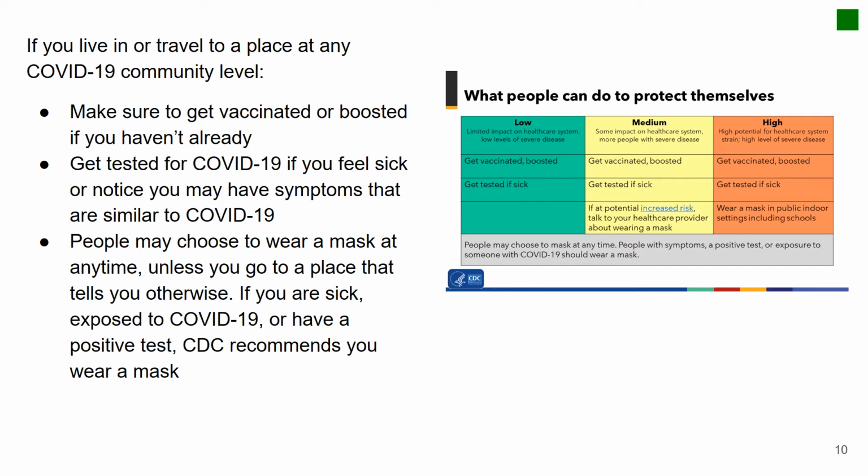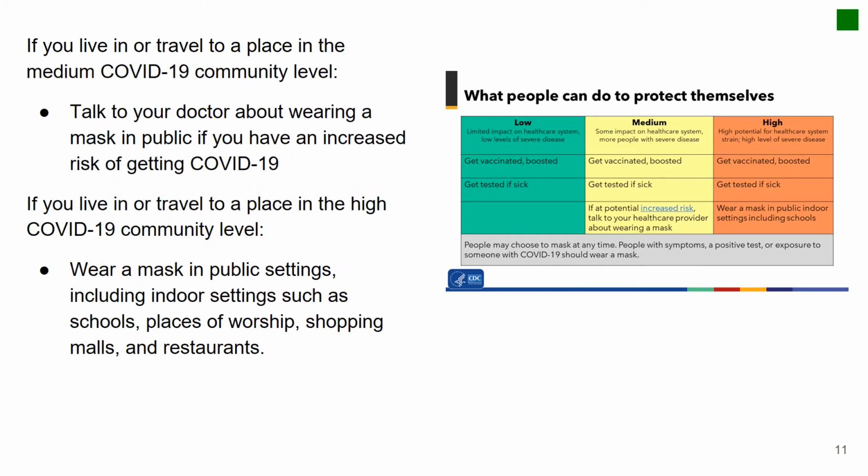Get tested for COVID-19 if you feel sick or notice you may have symptoms that are similar to COVID-19. People may choose to wear a mask at any time unless you go to a place that tells you otherwise. If you are sick, exposed to COVID-19, or have a positive test, CDC recommends you wear a mask.